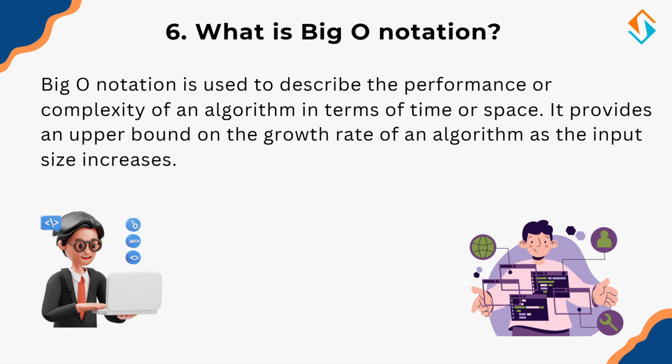So, what is Big O notation? Big O notation helps us analyze how efficient an algorithm is in terms of time and space. It tells us how an algorithm's runtime increases as the input size grows. Some common complexities are O(1), constant time, fastest, independent of input size.